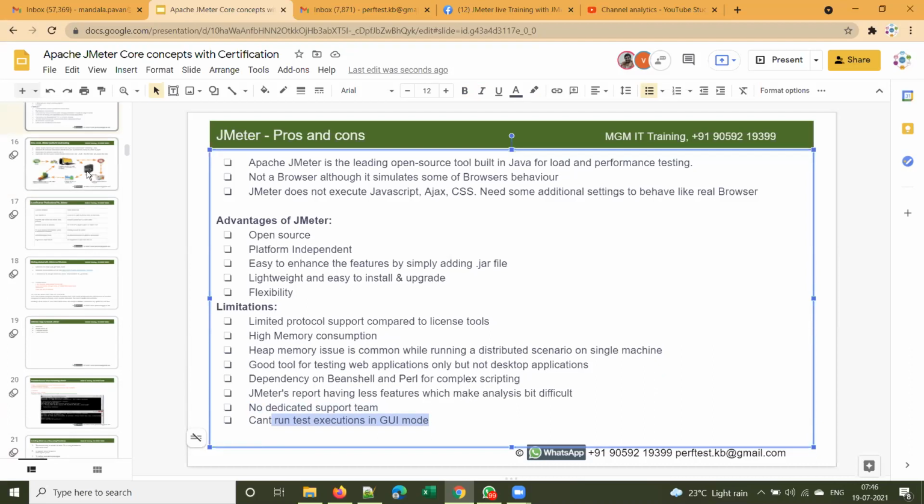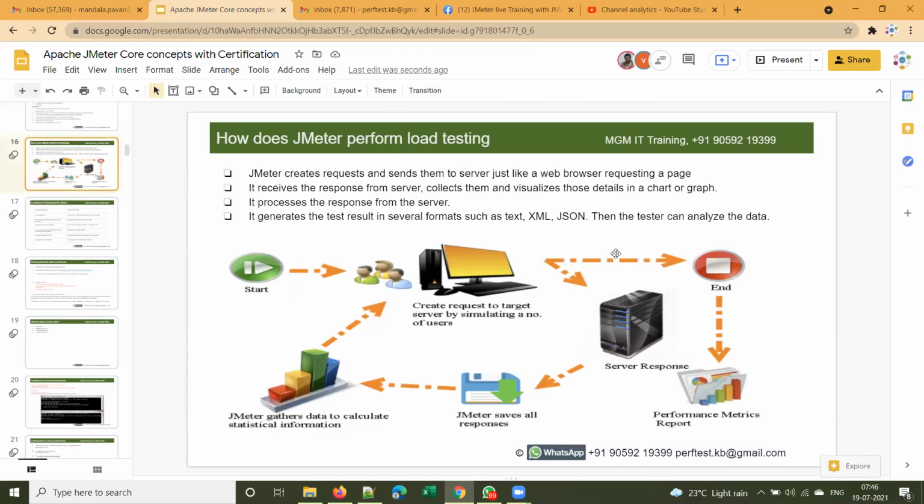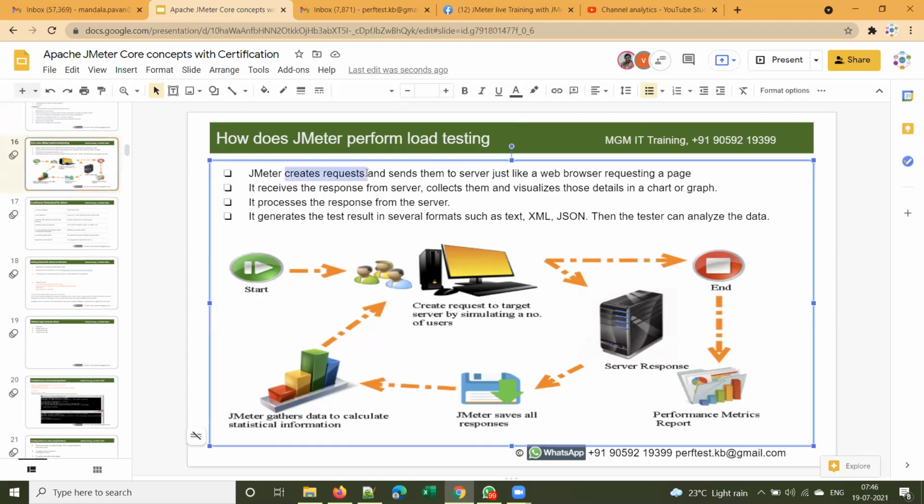All right. So having said that, let's move on to the next concept: how does JMeter perform load testing? Basically, JMeter creates the request. When we develop scripts using JMeter and run a test, JMeter creates the request and sends it to the server, just like a web browser requesting a page.